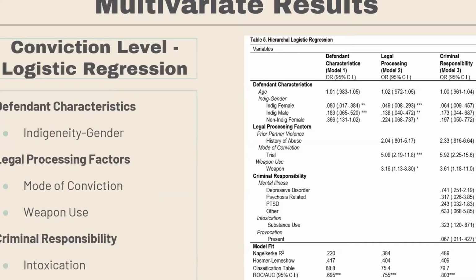For the sake of time, I will just go right into the multivariate results. I'm not going to go over the bivariate results at all. But just keep in mind that I only included factors that were significant at the bivariate level on the side there. It's very small, so don't try and read it. First, my analysis of conviction level, which is again whether an individual is convicted of manslaughter or murder, resulted in 5 significant variables that either increased or decreased the likelihood of being convicted of murder. Next slide.